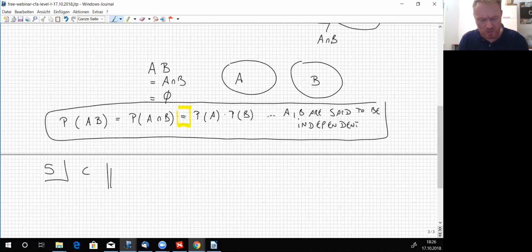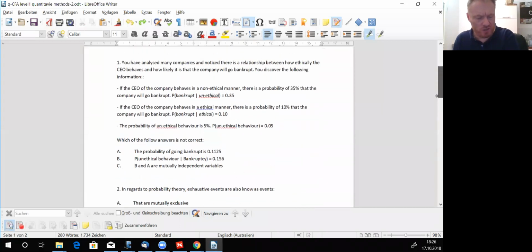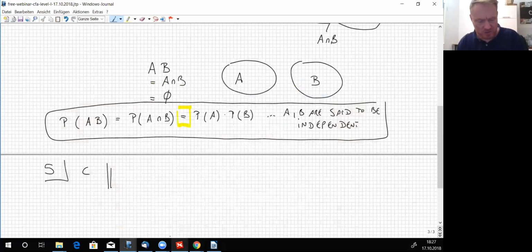And I think we decided already on question 2, didn't we? Question 2, with regards to probability theory, exhaustive events are also known as including all potential outcomes. So 2 is and was B. Where was it? 2 is B. Great.